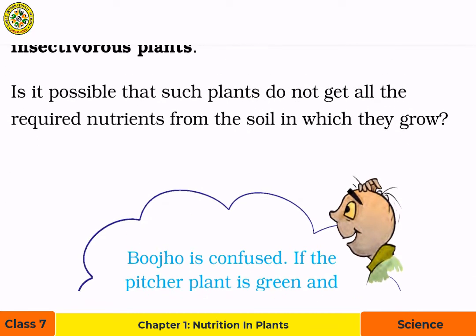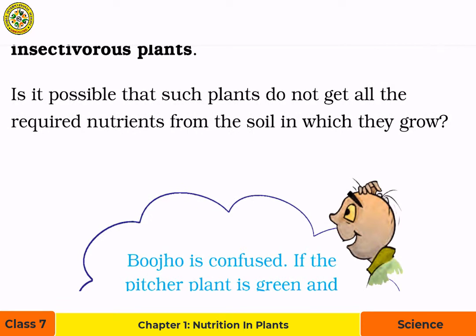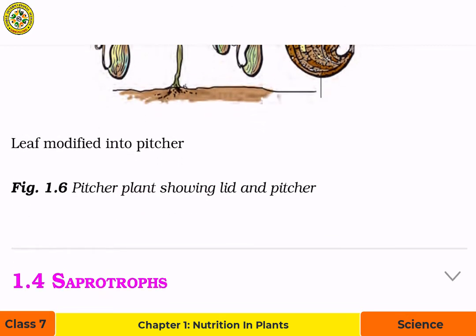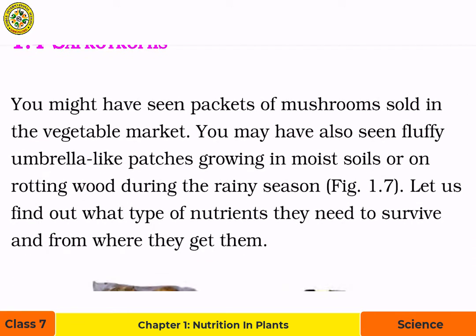Is it possible that such plants do not get all the required nutrients from the soil in which they grow? Think about it. Bujo is confused. If the pitcher plant is green and carries out photosynthesis, then why does it feed on insects? That's a question you have to think and answer.